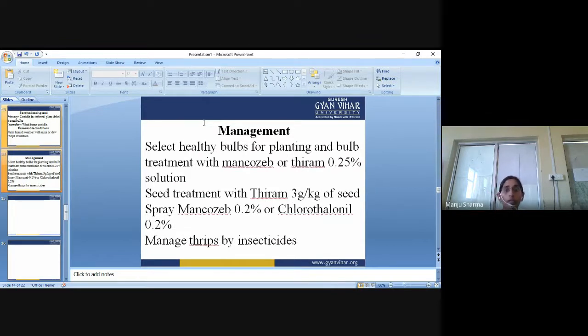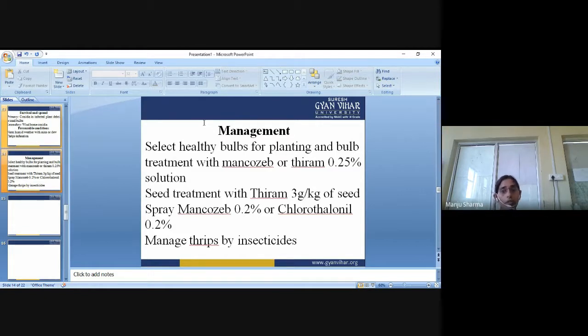For management, we have to select healthy bulbs for planting, and treat bulbs with mancozeb or thiram at 0.25% solution.